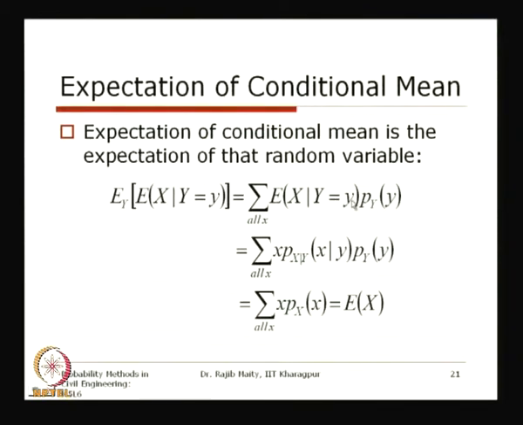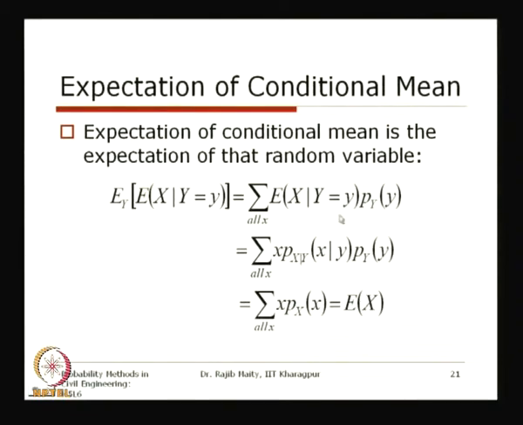These follow the same formula: the random variable multiplied by its distribution, summed over all possible values of the random variable.